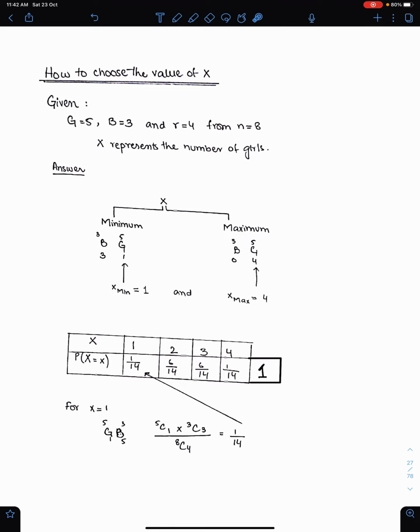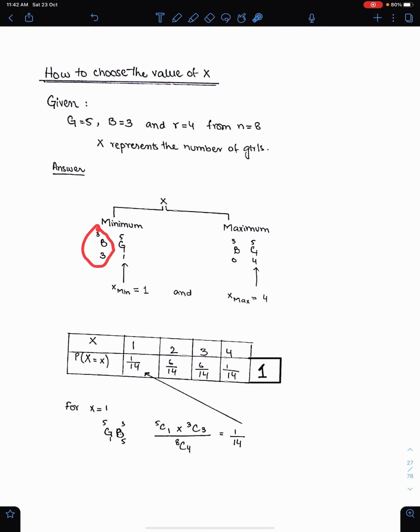Now, the first thing which you need to understand is the meaning of the variable x. Now, x represents the number of girls. You have to decide the smallest value of x and the largest value of x. Since girls are 5 and we need to select 4, we can have all 4 girls. So the maximum or largest value of x will be 4. We can have all 4 girls and no boy.